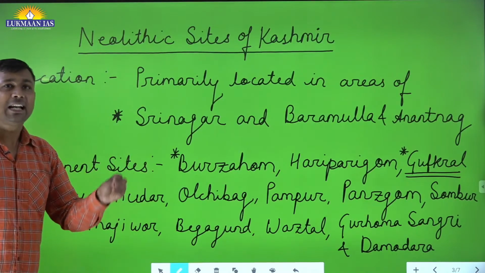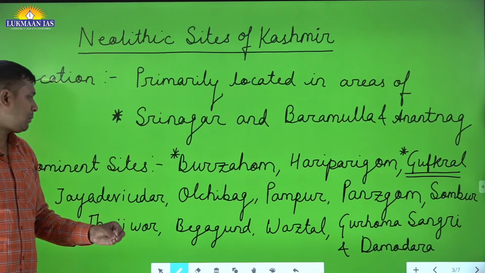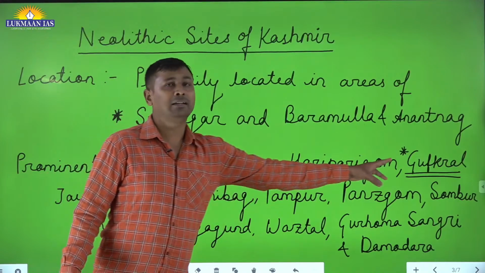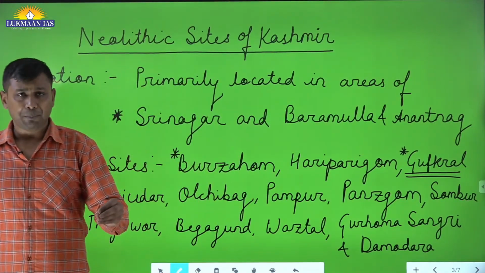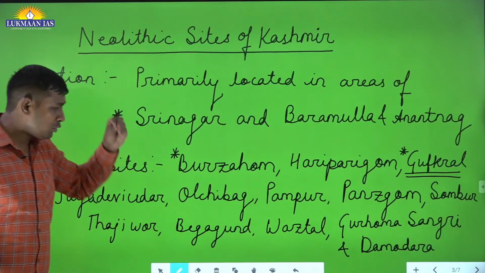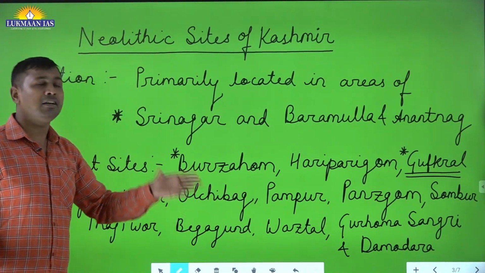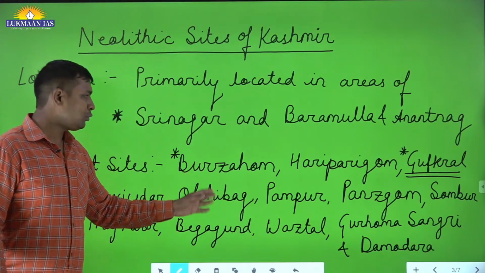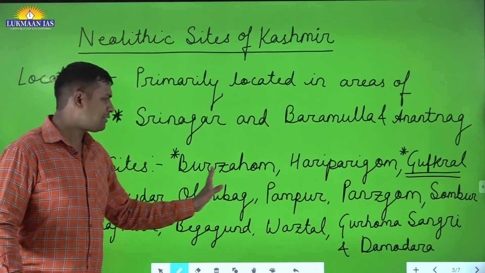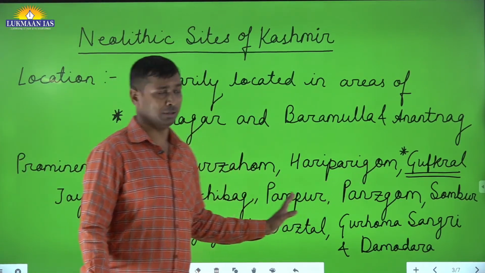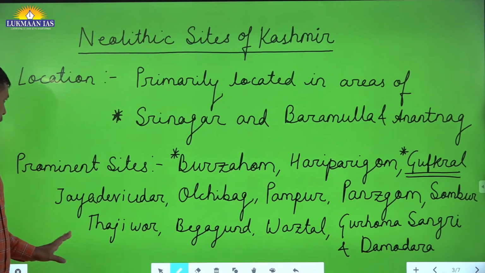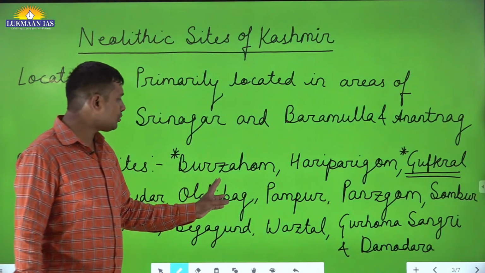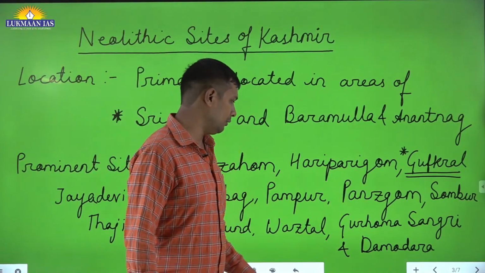But the detail that all of you have to remember is about Burzohom and Gufkral. If you are doing this for the PT perspective, you have done your work, and the history optional student also. By and large, the question will be from these 2 sites only. Other than that, you just remember, nothing more to go in detail. Okay. So now we will be studying 2 sites, Burzohom and Gufkral.